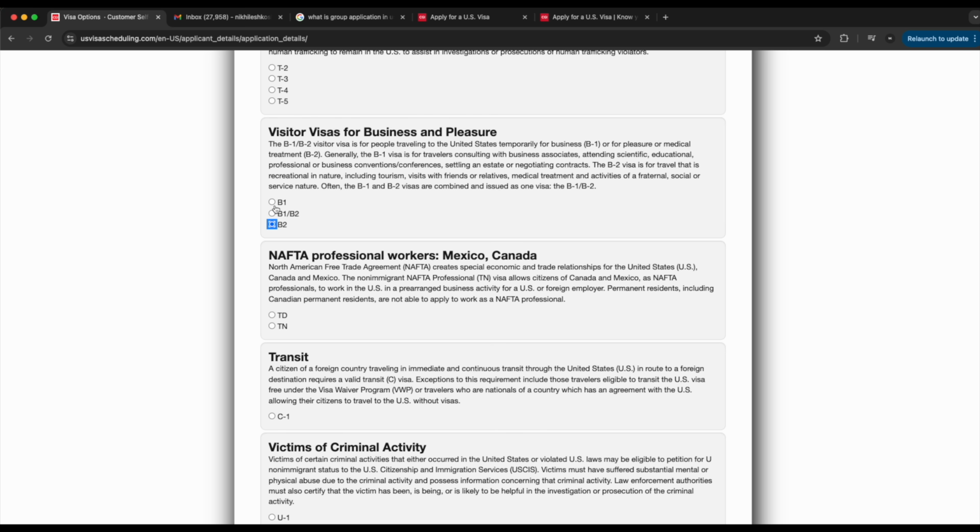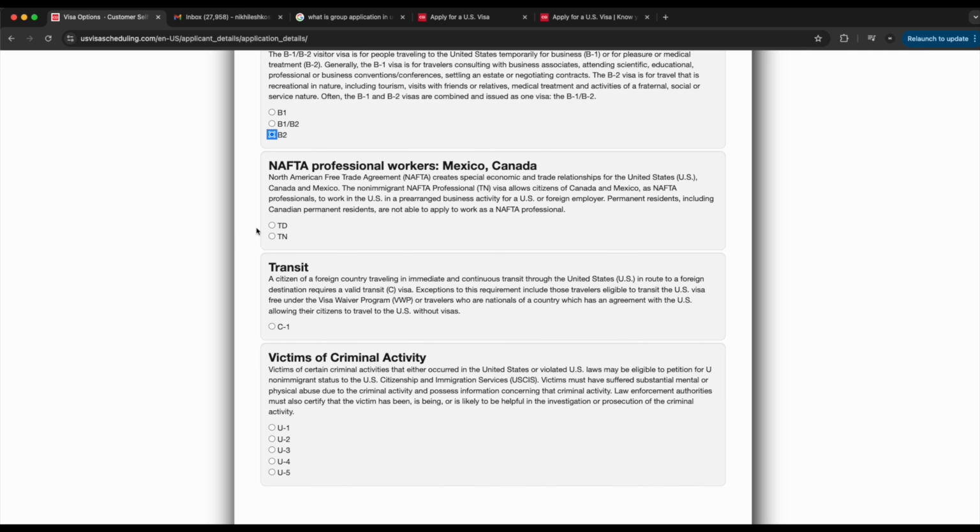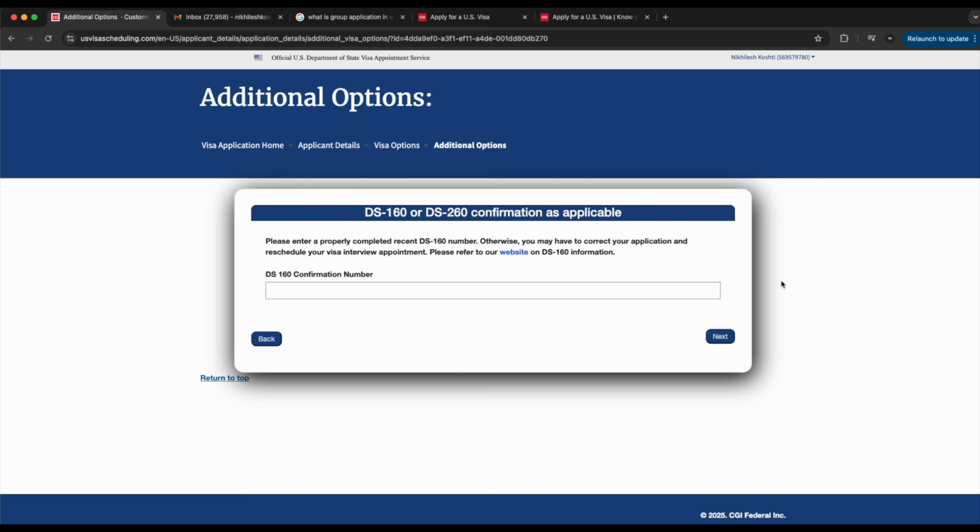Sometimes B1 B2 would be when you are going to attend some meetings, along with this, you are also roaming around the city to have some kind of exposure. So they include B1 and B2. B2 is solely based on tourism. So I have clicked on B2. Click on next. It will ask for DS160 confirmation number of the primary applicant. So we will apply this, and I will show you how to add dependent DS160 confirmation number in this form.